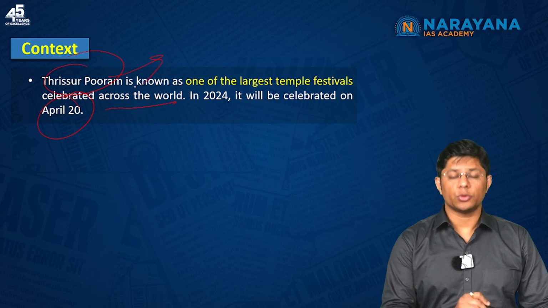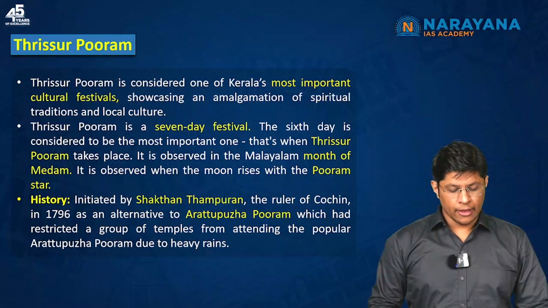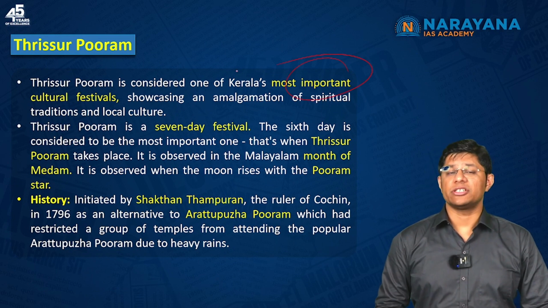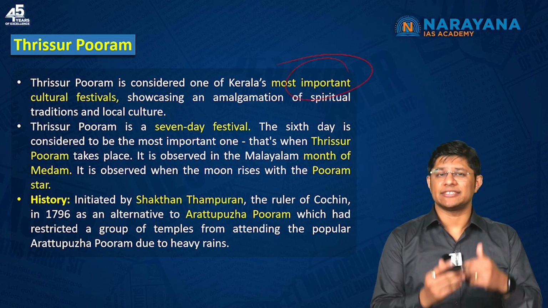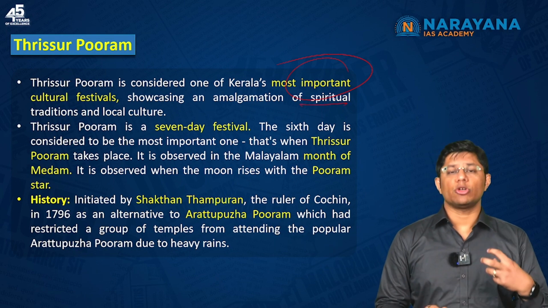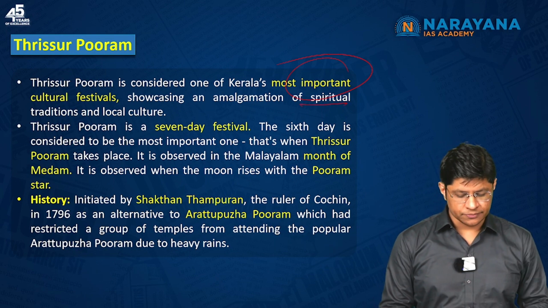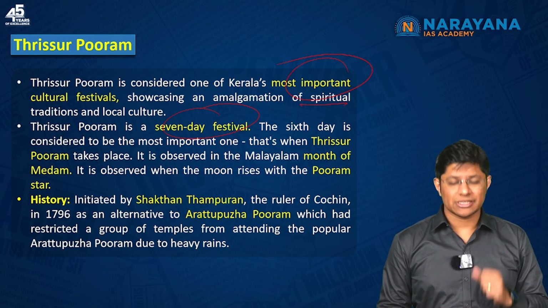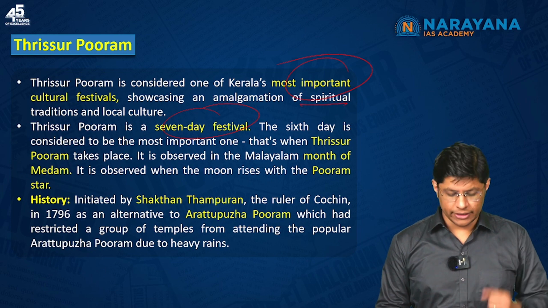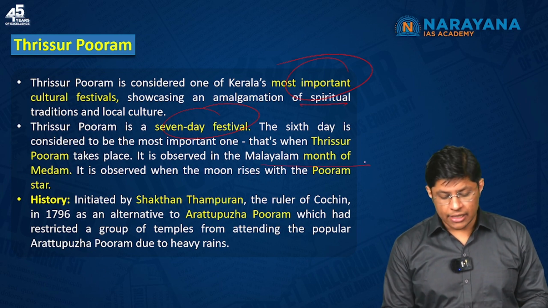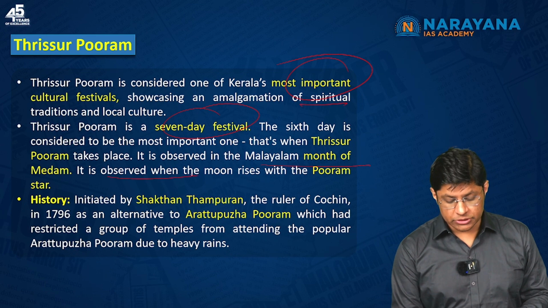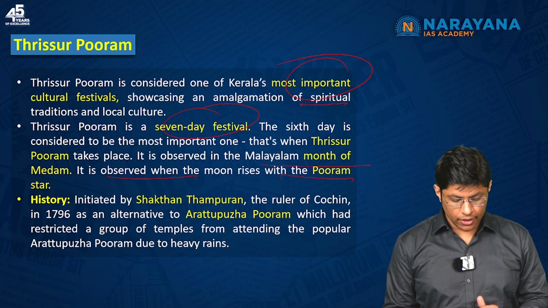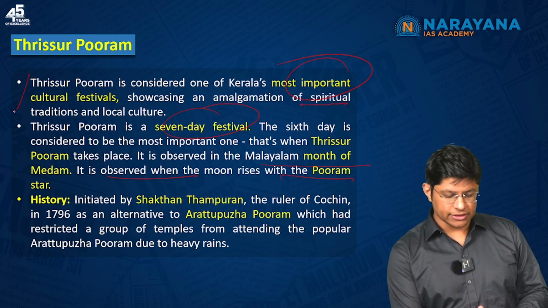So, it is important to know Thrissur Pooram. Now, it is considered to be one of Kerala's most important cultural festivals. Why? Because it amalgamates, that is, it blends the spiritual aspect with that of the local culture. It's a 7-day festival. The 6th day is the most important one. Why? Because that's where Thrissur Pooram takes place. Now, it is observed in the Malayalam month of Medam, and it is observed when the moon rises with the Pooram star. So, for your prelims, this point is important, right?